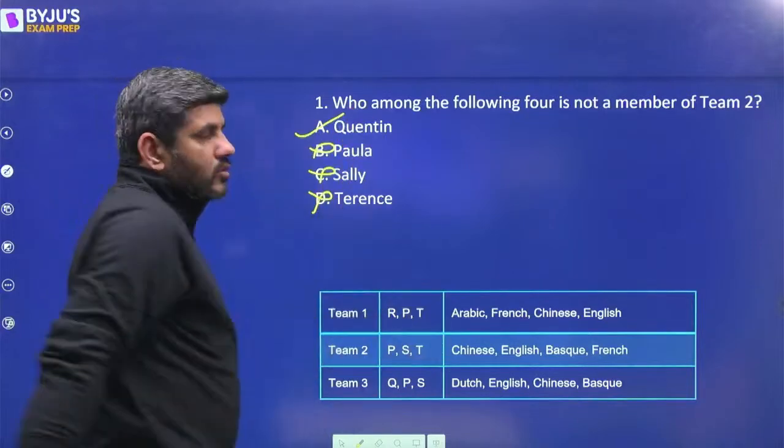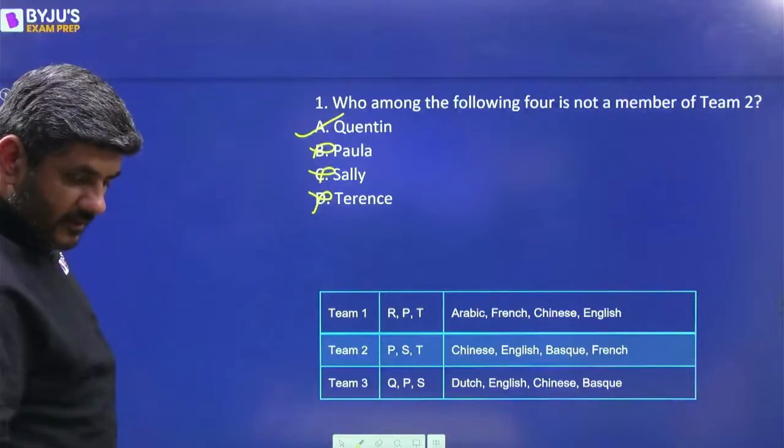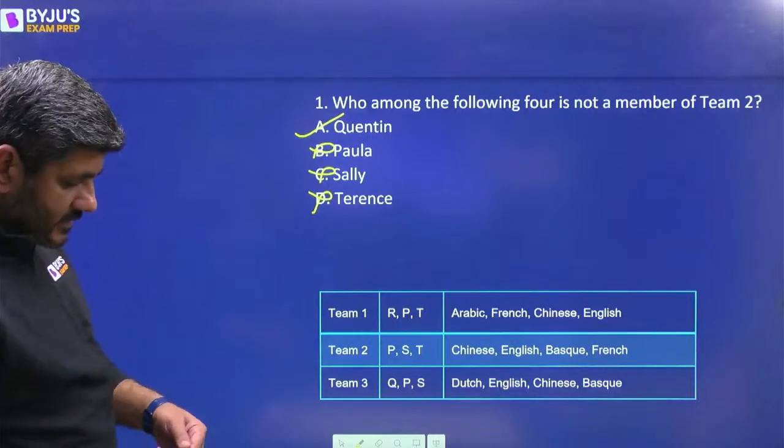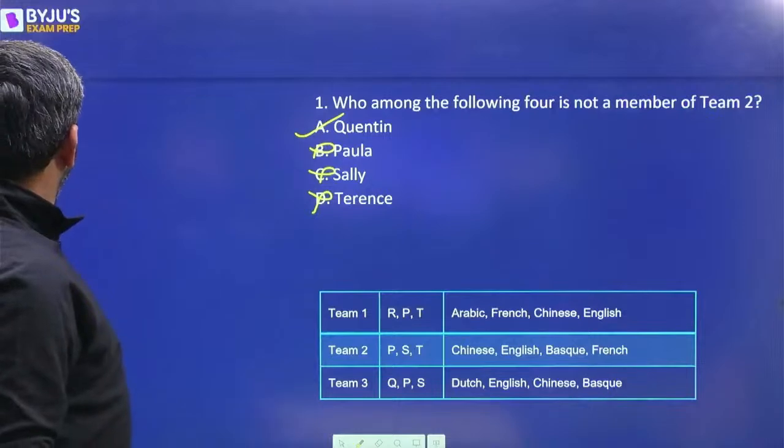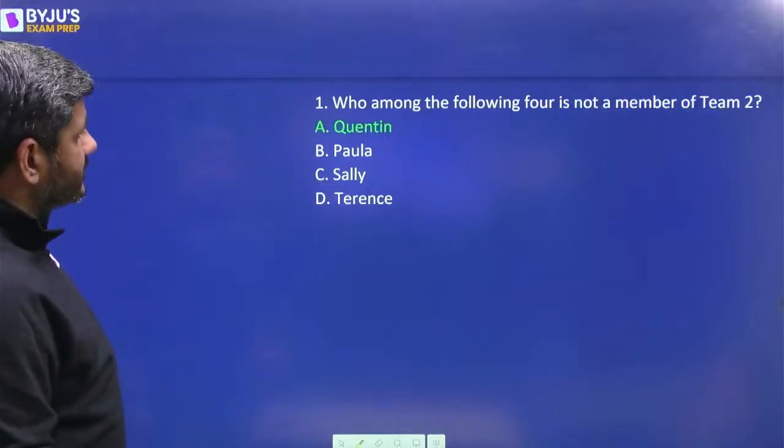The person who is not a member of Team 2 is Quentin. So therefore the answer for this question is Quentin. Okay, next. आगे बढ़ जाता हूँ.